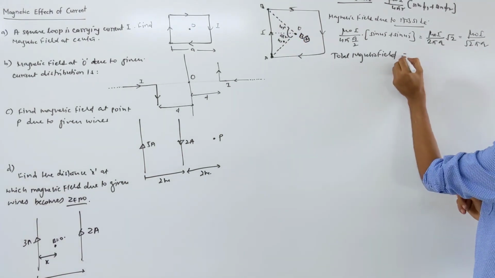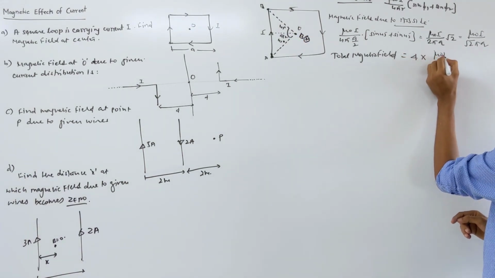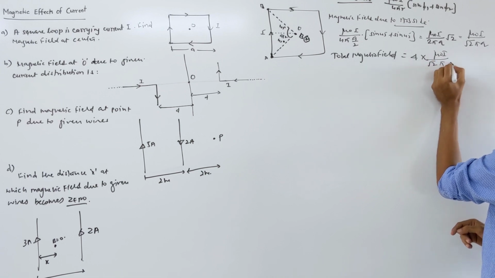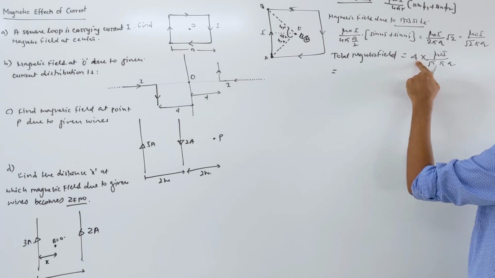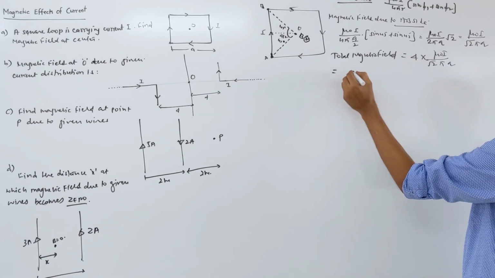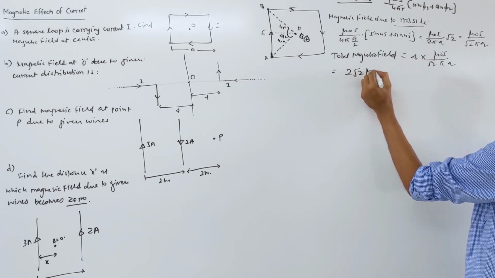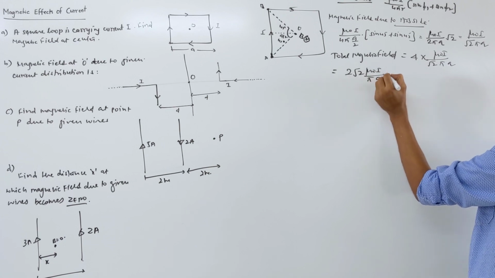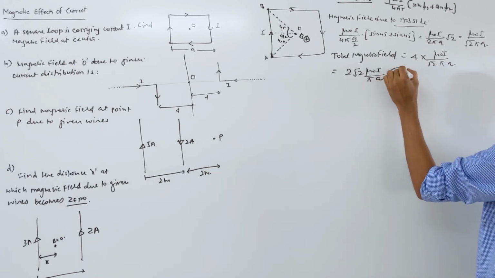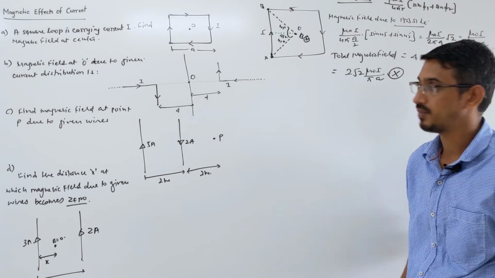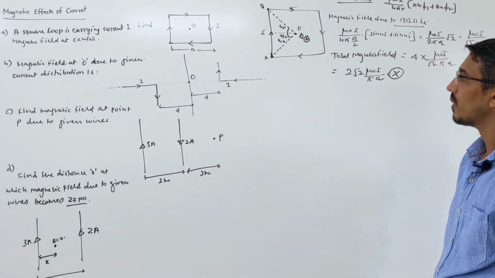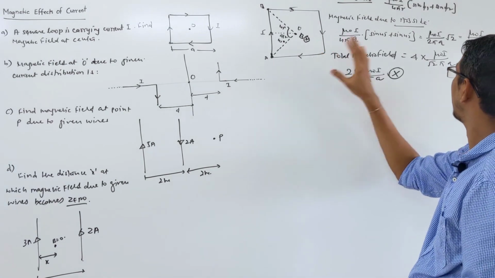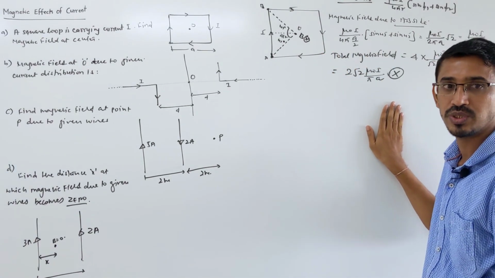Simply, the total magnetic field is 4 times this, mu naught I upon root 2 pi into a, right? So you can further simplify this. 4 you can write as 2 into 2, so you can cancel, and write 2 root 2 mu naught I upon pi into a. That will be your answer, and the direction is inward. So we show the cross symbol here. The net magnetic field in this given case is inward, right?